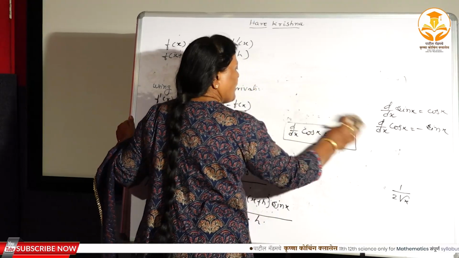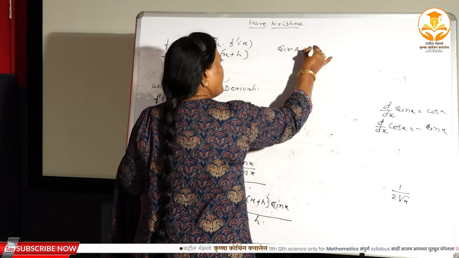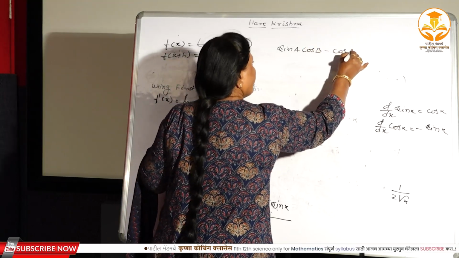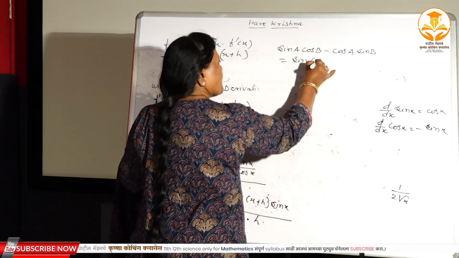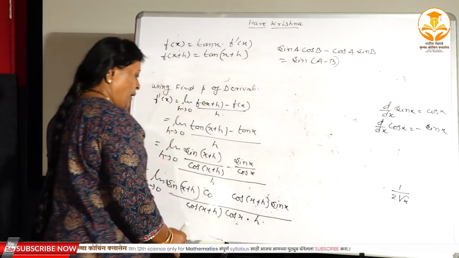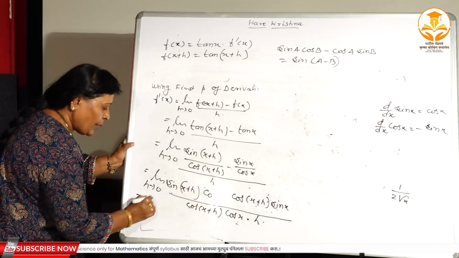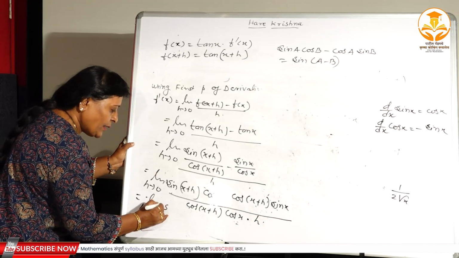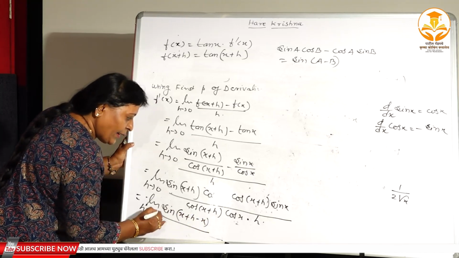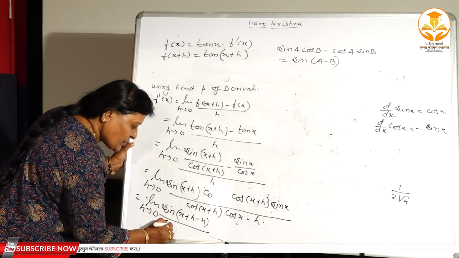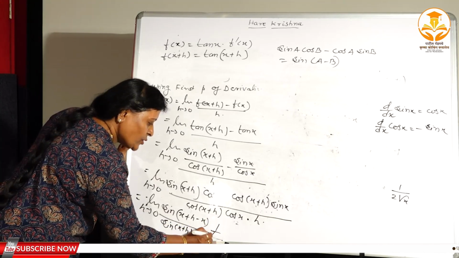This is the angle addition formulas and you should know that is sin a cos b minus cos a sin b, this is the formula of sin a minus b. कशाचा फॉर्म्युला आहे हा sin a minus b चा. बघा मग इथे a म्हणजे काय आहे x plus h आणि b म्हणजे काय आहे x. Therefore limit h tends to 0, sin a minus b means x plus h minus x divided by sin x plus h, त्यानंतर cos x आणि into 1 by h, right.